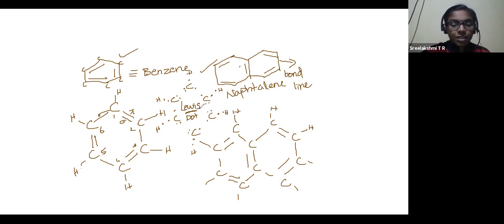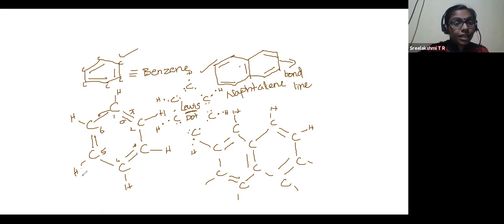Lewis dot structure is not used anymore. It is a long forgotten one, so you can also forget it. But just for an example, I'm giving you one example there. That is enough for you. So I have given you bond line structure, Lewis dot structure, and elaborated.